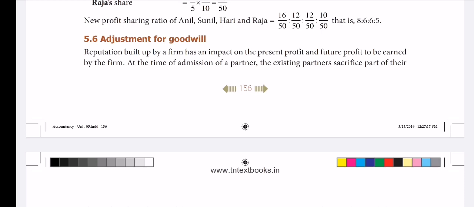And now the final stage in this lesson, as far as theoretical point of view, the accounting treatment for that goodwill. As you know very well, the future earning capacity of the business can be measured today itself, tomorrow's value of the business can be decided today itself.